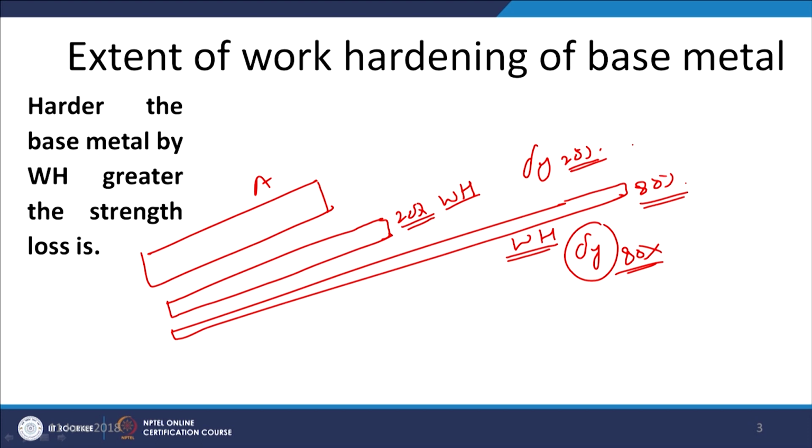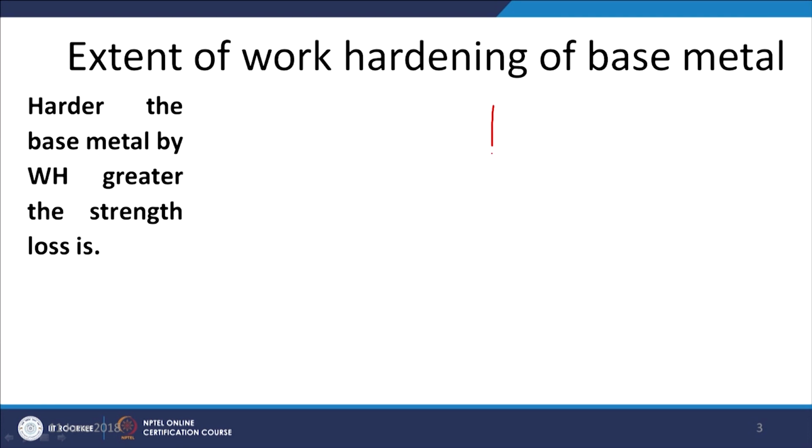When both the metals are subjected to fusion welding, how will the variation take place? Let us say the one which is subjected to the 20% reduction will have the lower yield strength as compared to the one which has been subjected to the 80% reduction. So, the one subjected to the 80% reduction will have the higher yield strength like this.